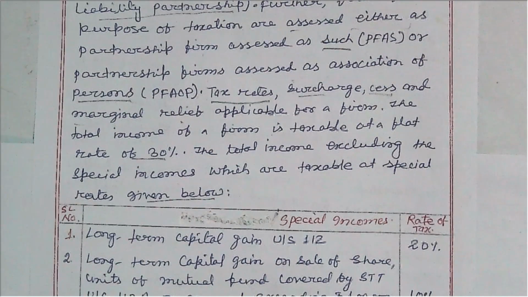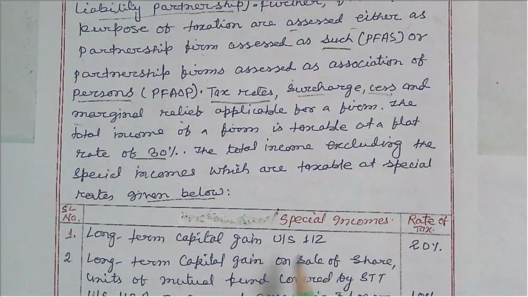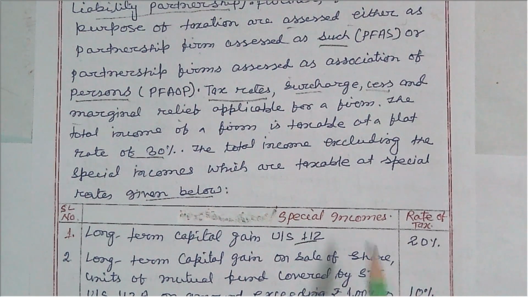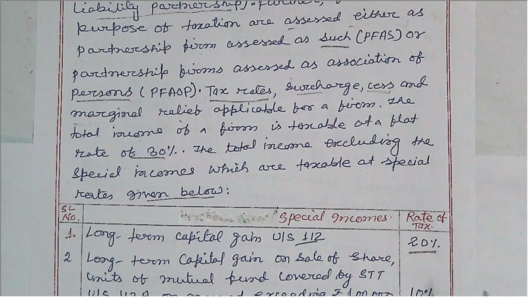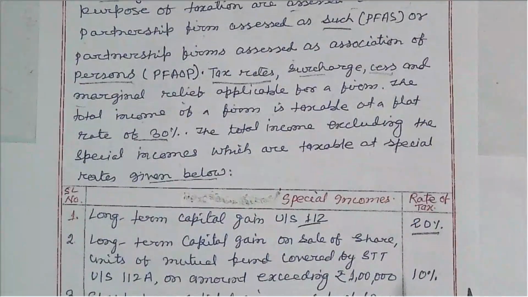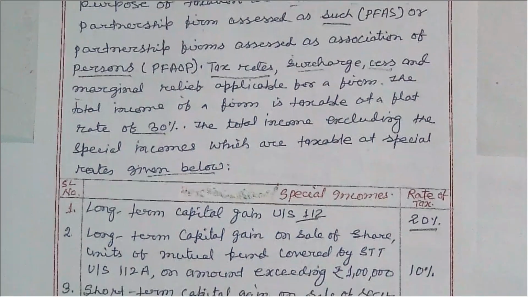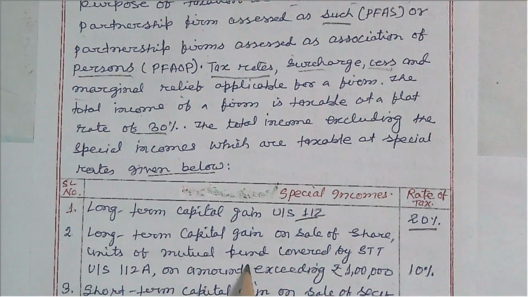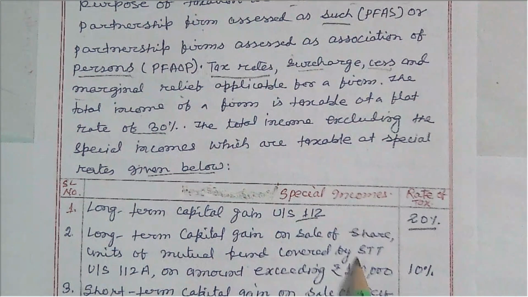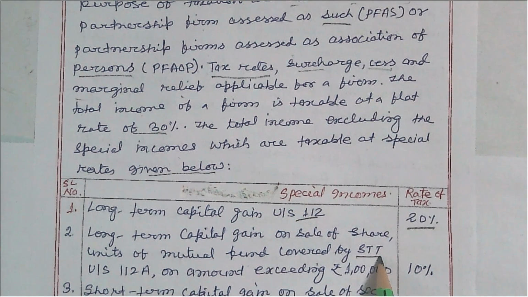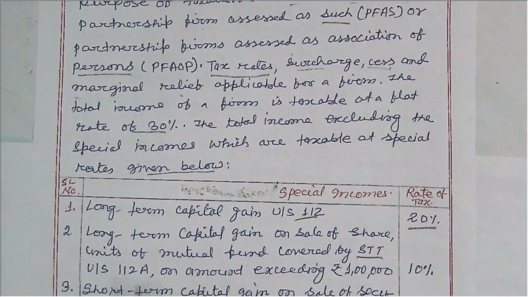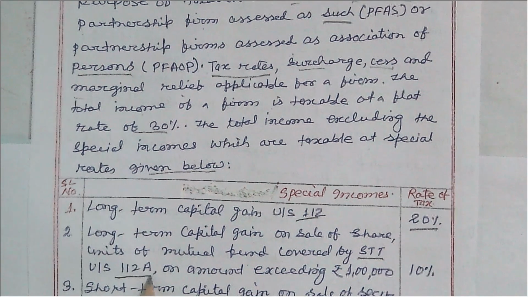If a firm earns long-term capital gain under section 112, then that income is chargeable to tax at a flat rate of 20%. Again, there is long-term capital gain on sale of shares or units of mutual fund covered by STT, meaning securities transaction tax, and covered by section 112A.